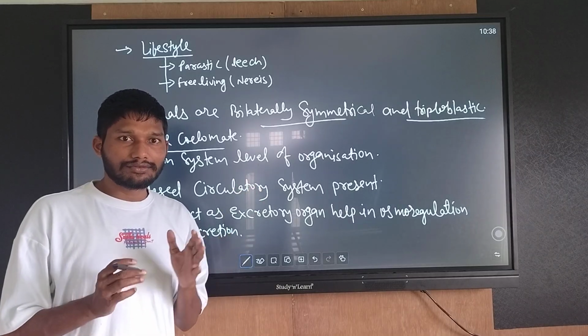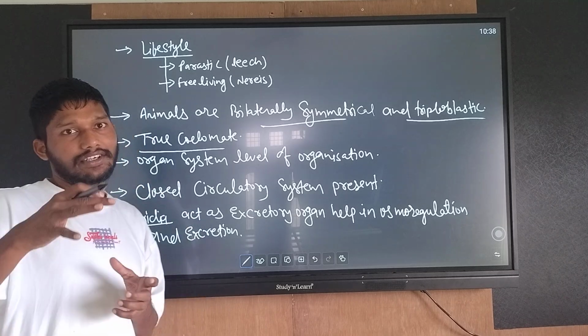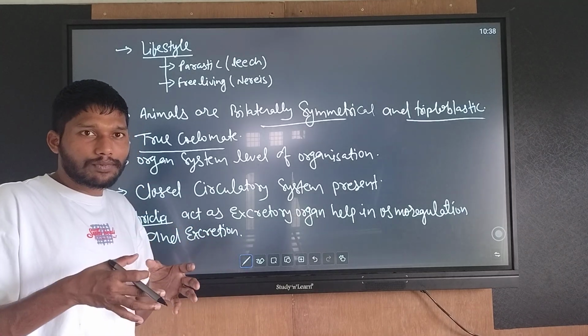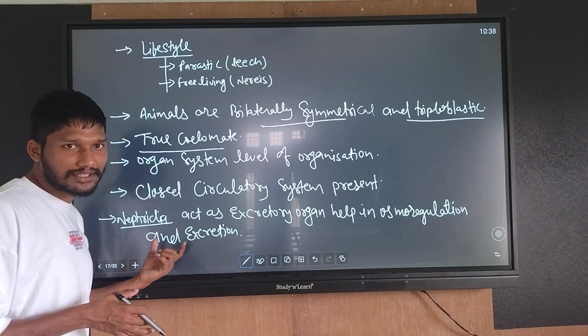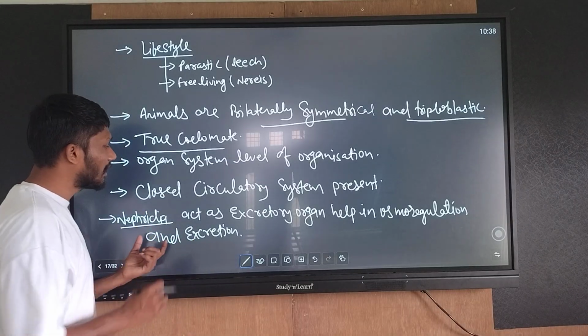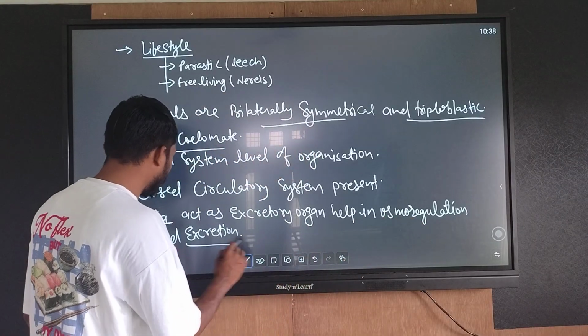In Platyhelminthes, you see flame cells or solenocytes, protonephridia, the primitive form. Here the excretory organs are well developed as compared to Platyhelminthes, called nephridia, which help in osmoregulation and excretion.